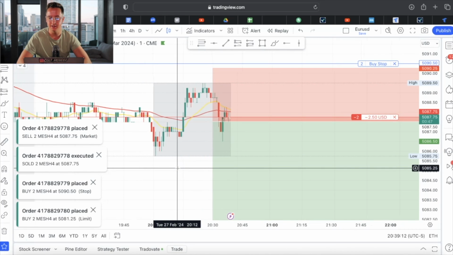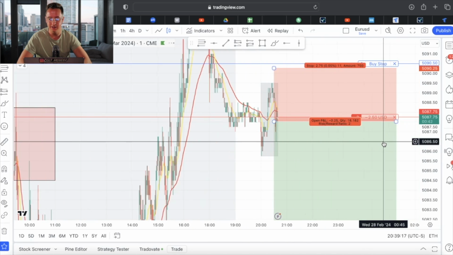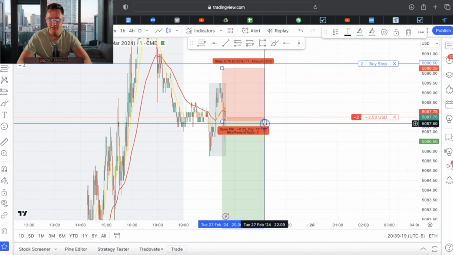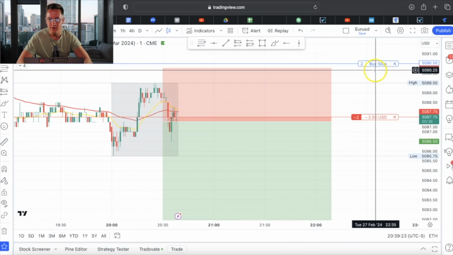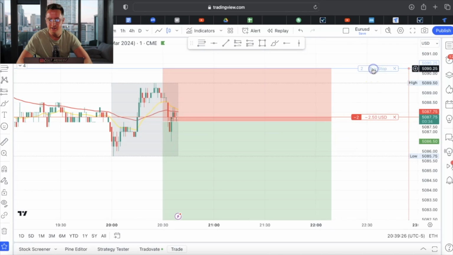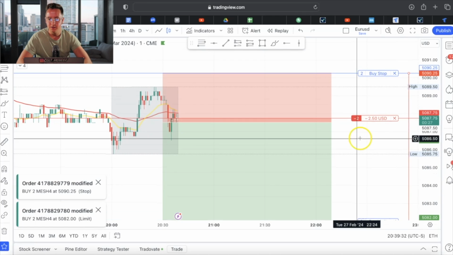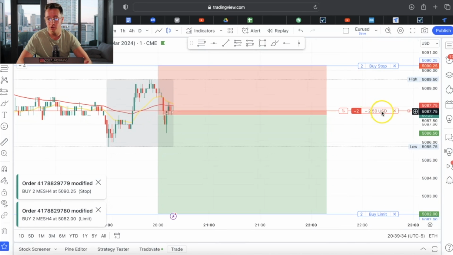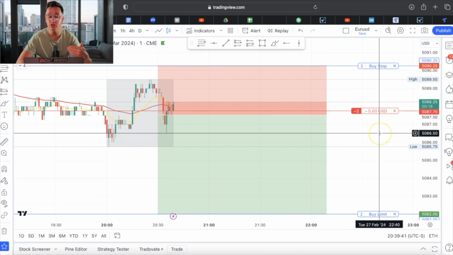So I can see right here, this is my trade that I am currently in. Let me bring this in so it's a little bit tighter. Okay. So right now, I can move my stop loss to like this. Boom. Then where's my take profit? I can move it like this. Boom. Okay. So I'm down $2.50. There's not much going on in the markets right now because it is the Asia session. I'm just showing you guys right now how to enter a trade.